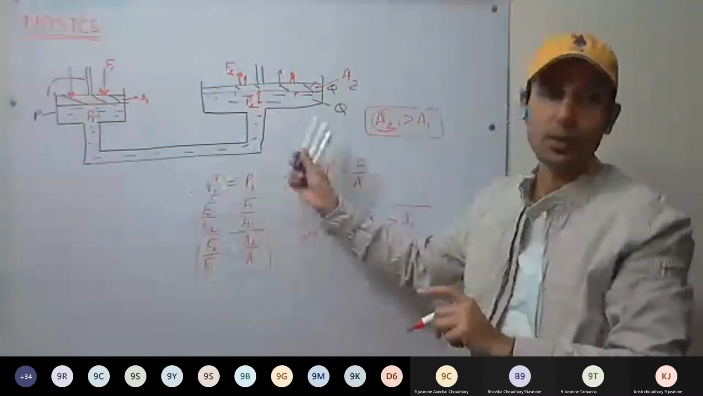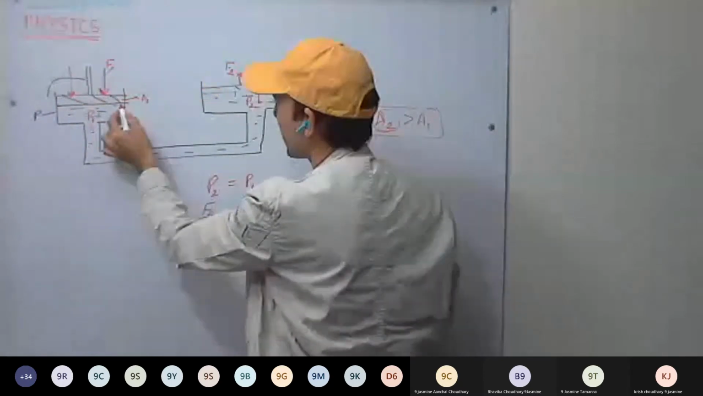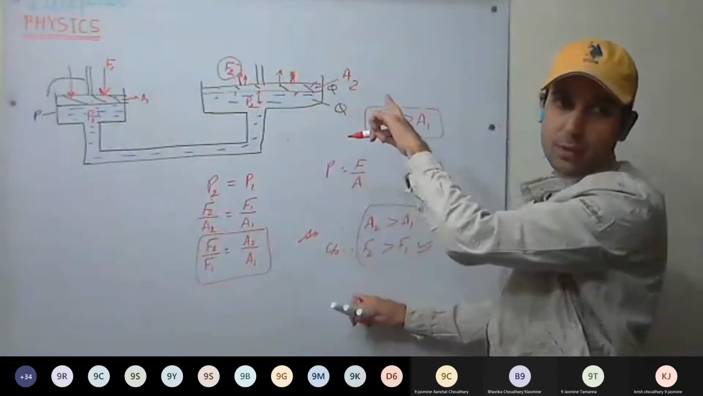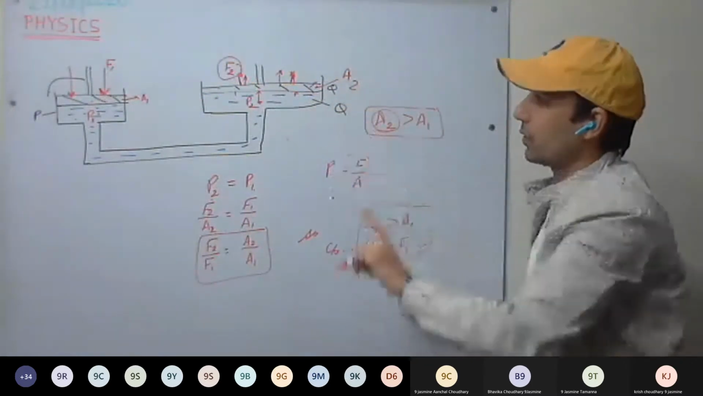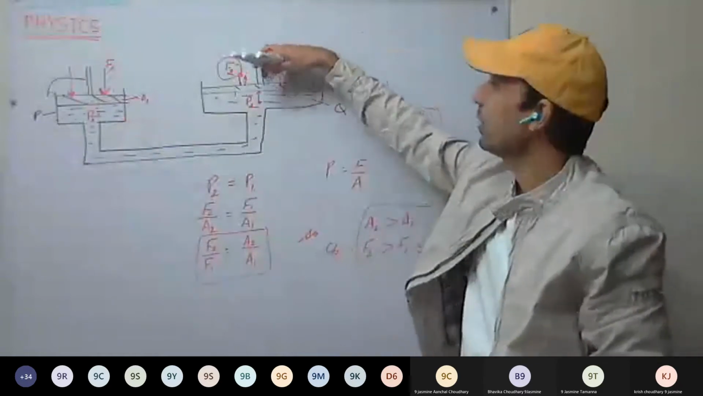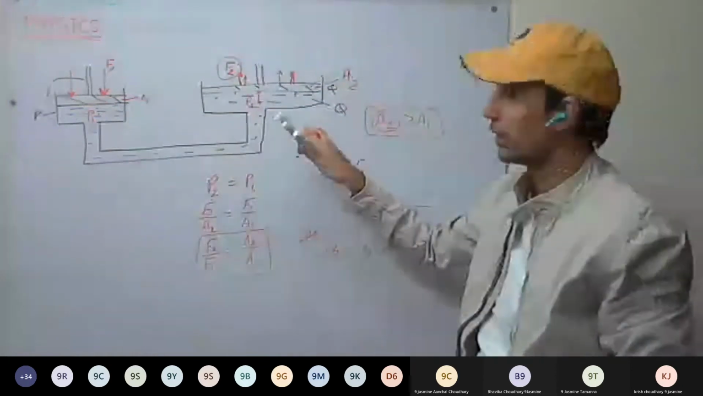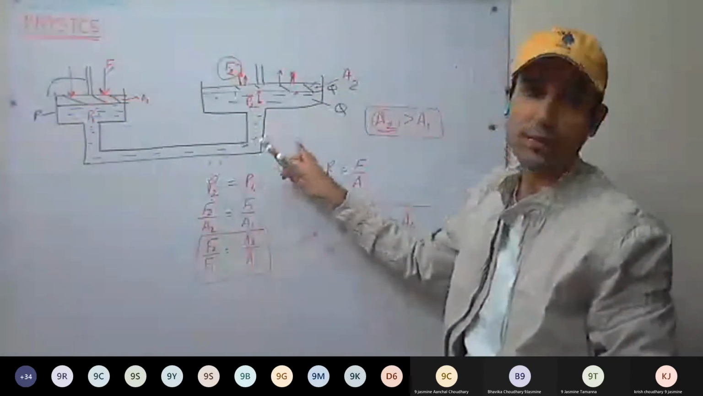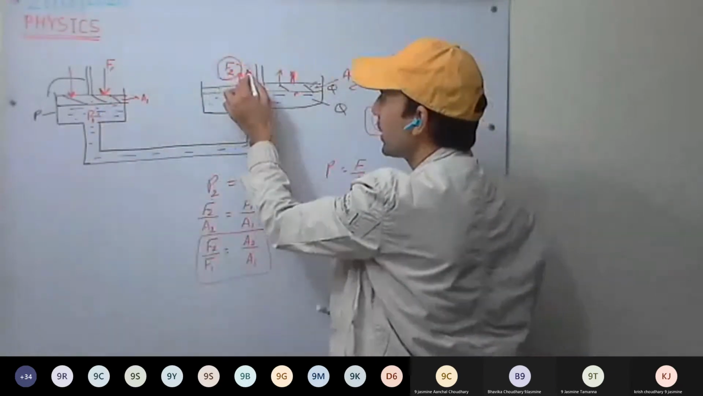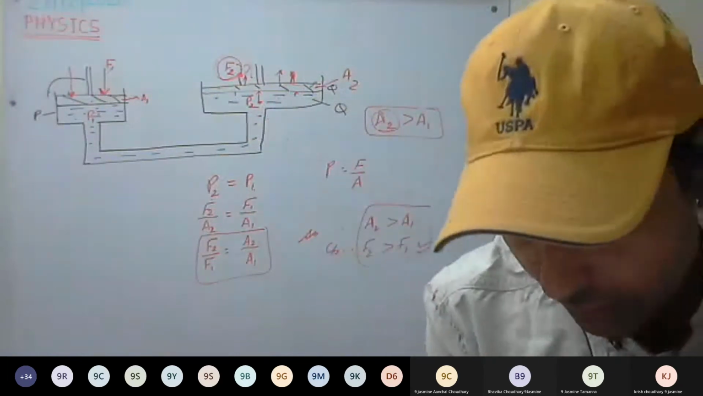So this is the principle of the hydraulic machine. We are providing a small force on the smaller piston, and a large force is generated on the large piston, the bigger piston. So by applying a small force, we can lift heavy weights. We can lift a car as well by applying a small force. You understood? This is the principle of the hydraulic machine.